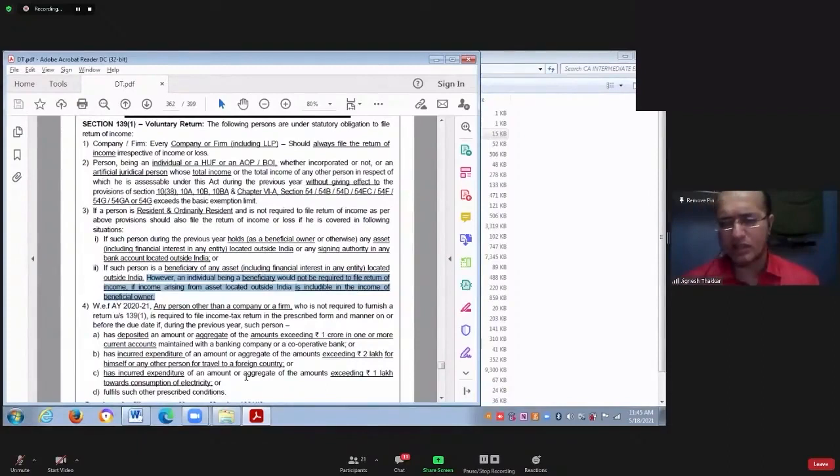But yes, if the income from that FD is not taxed in the hands of Sarvana, then this income on the FD kept outside India should be added to the income of Sarvana's son, and Sarvana's son will be required to file the income tax return. Have you understood this? So point number 3 says what?